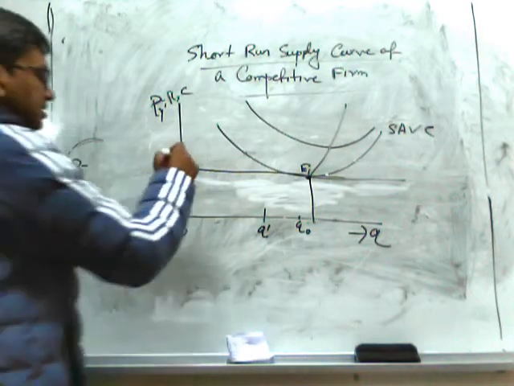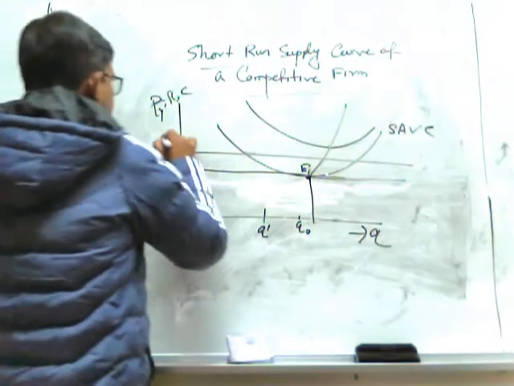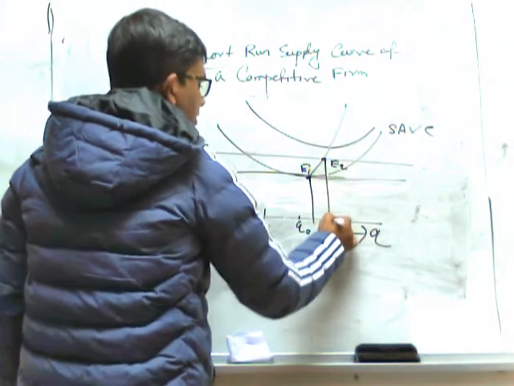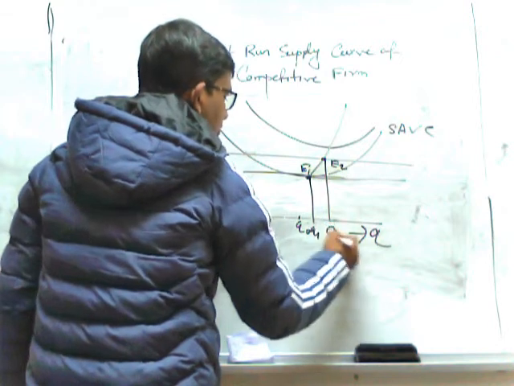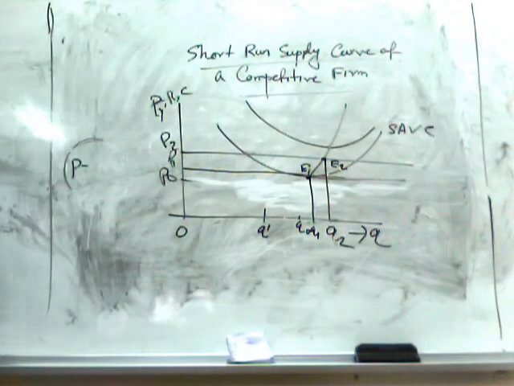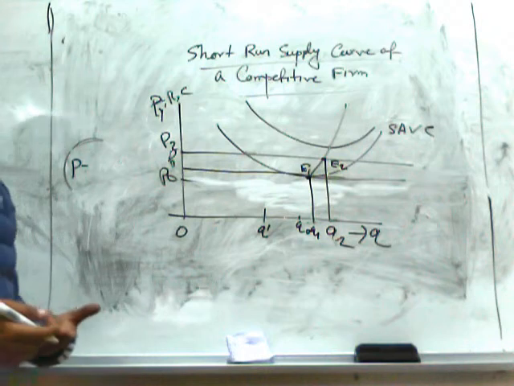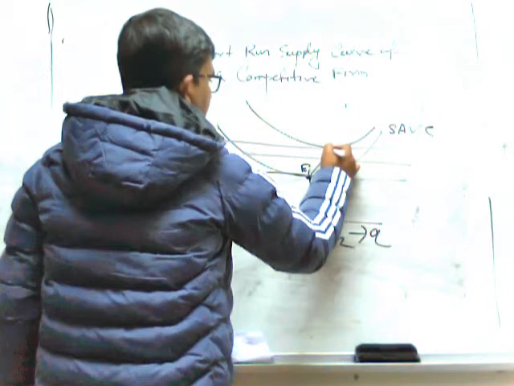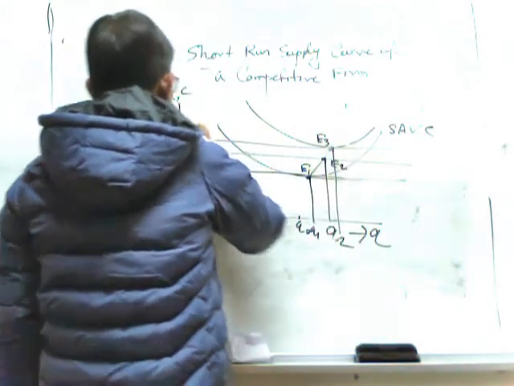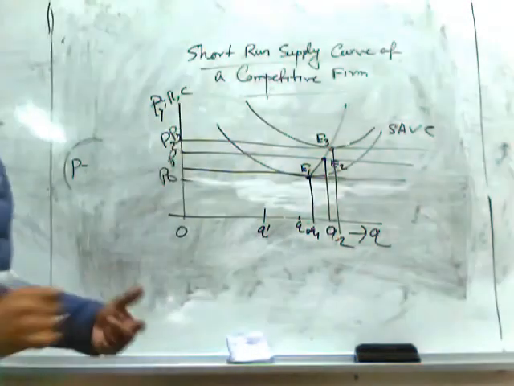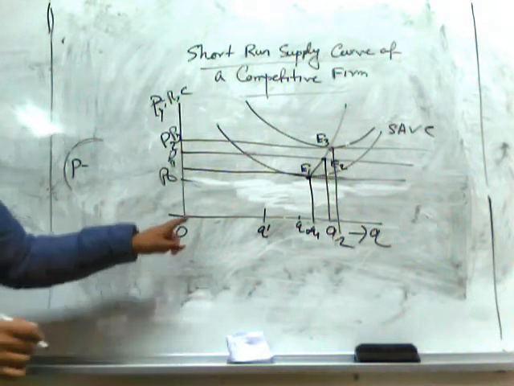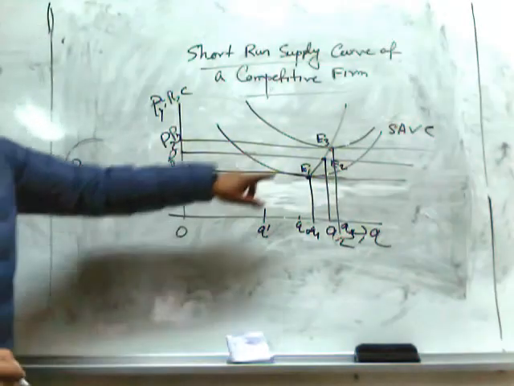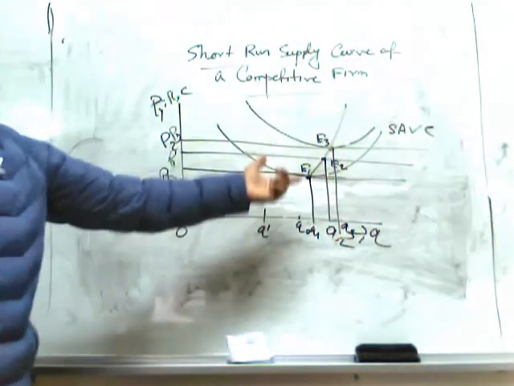But if the price rises above OP1, to OP2, the equilibrium point will be E2, and the equilibrium quantity will be OQ2. Here the firm is facing a loss, but still the firm will remain in the market. If there is a further rise in price to P3, the equilibrium point will be E3 and the equilibrium quantity will be OQ3. That means this is the break-even point. The firm is enjoying normal profit.